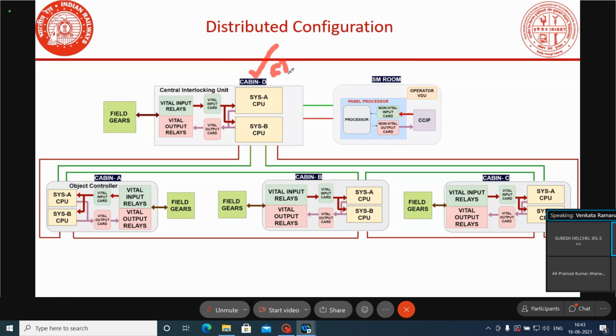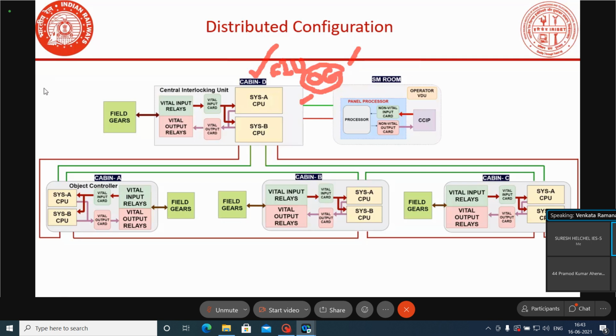If a separate central interlocking unit is available, in the D cabin also there may be some field gears. To read those field gears and to drive those field gears, there may be one OC also available in this cabin. The CAU only processes the logic, and the OC only reads the information and sends it to the CAU. Like that it may be available.